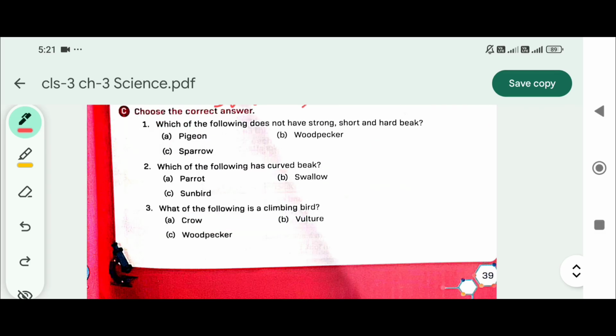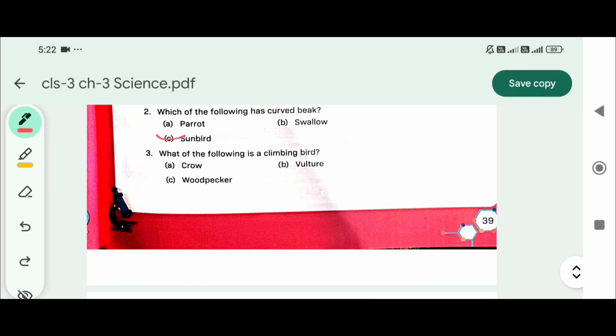The correct answer. Which of the following does not have strong, short, and hard beak? Woodpecker. Which of the following has curved beak? Sunbird. Which of the following is a climbing bird?